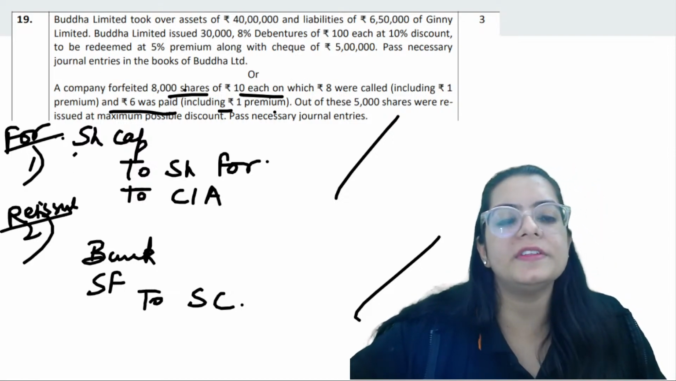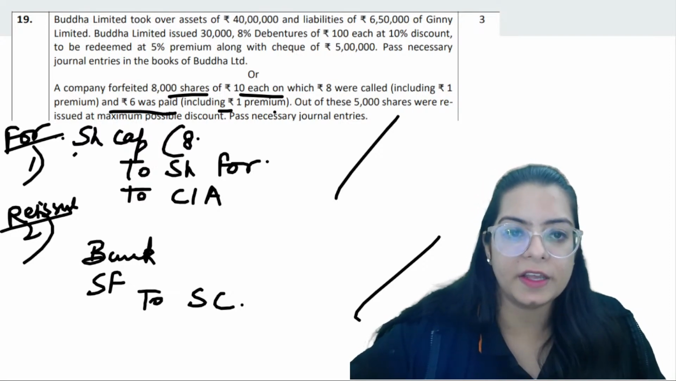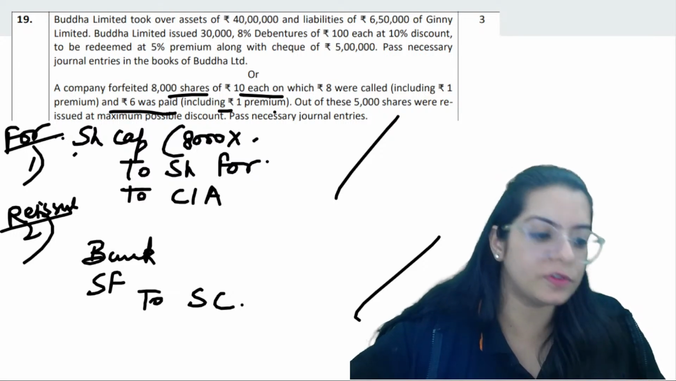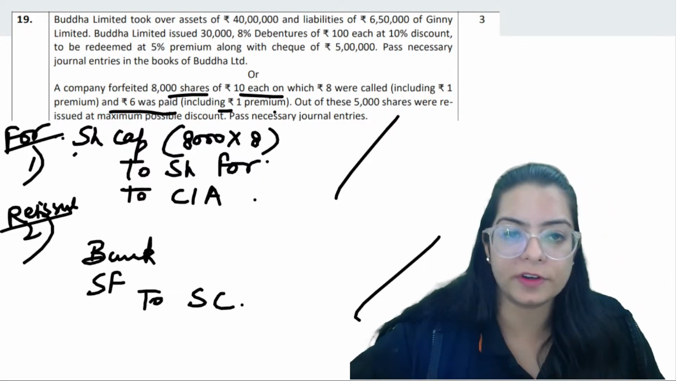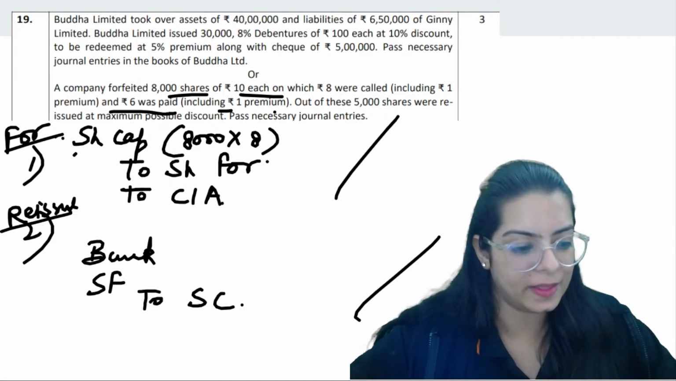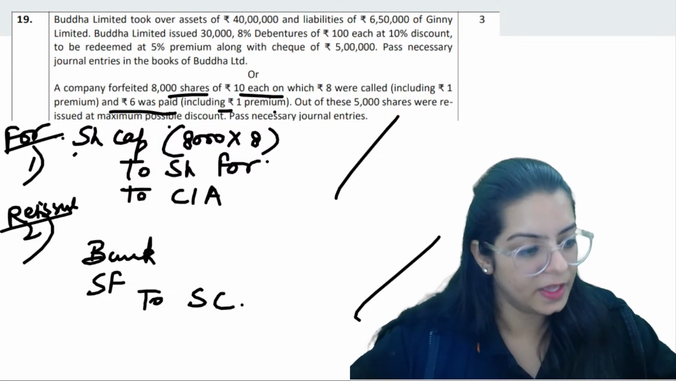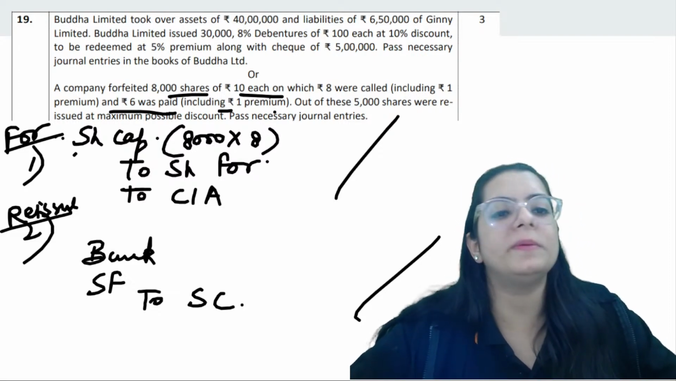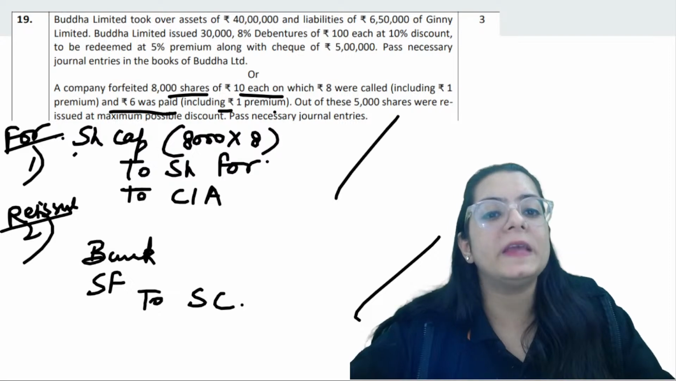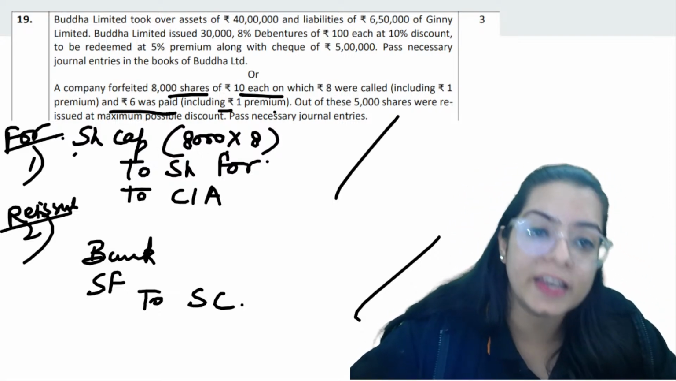So the question says the company forfeited 8,000 shares of 10 each. 8 was called up, only 8 till now, including premium, and premium was paid. If you remember the concept, if the premium is paid, we don't tell it to anyone. We keep it a secret.